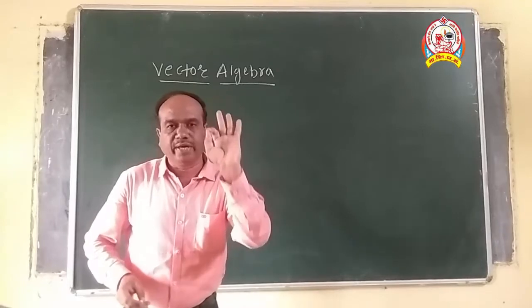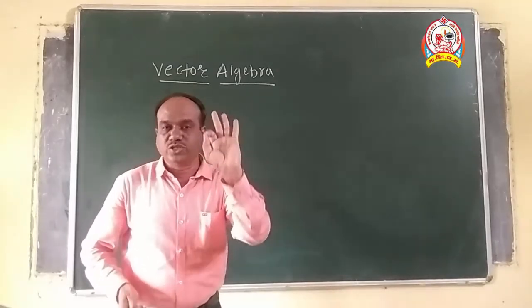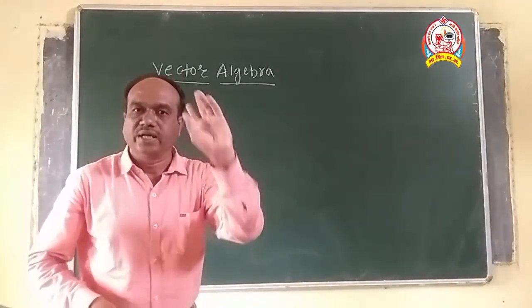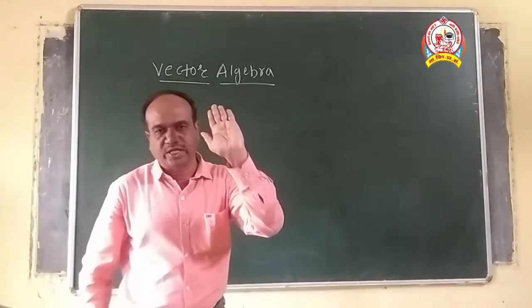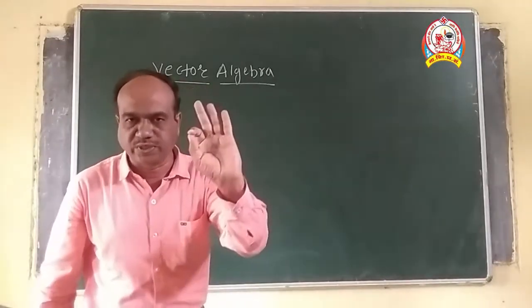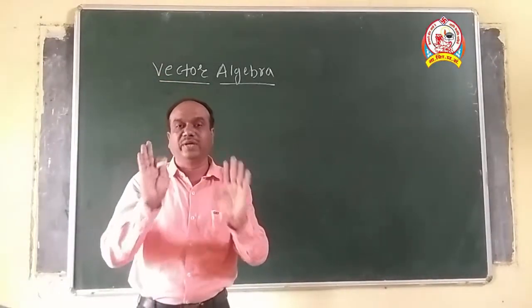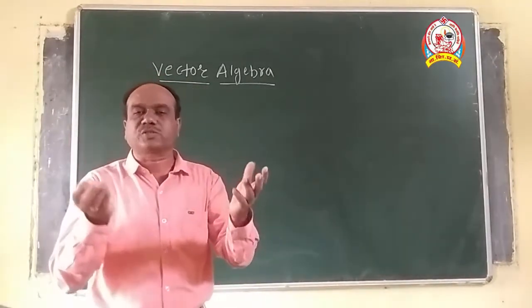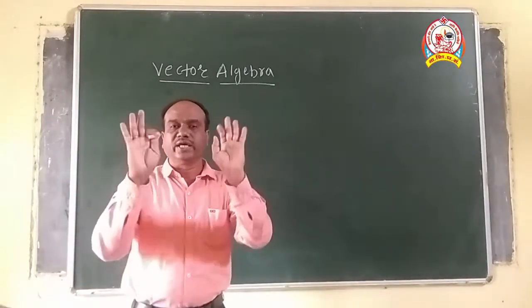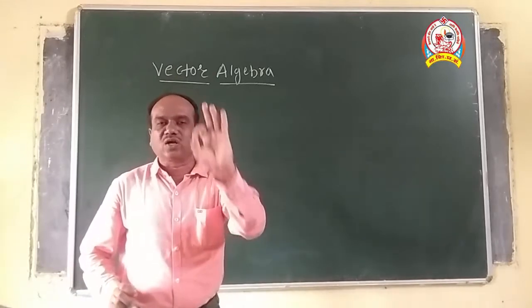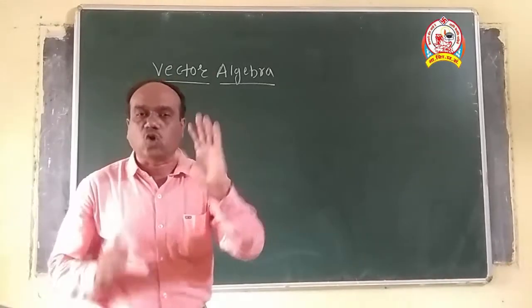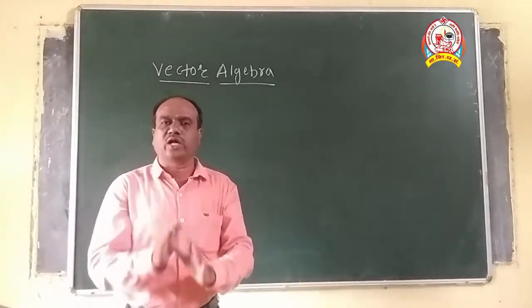We may simply say that the physical quantities are divided in two groups. One, those physical quantities which can be described or explained or understood easily only by the magnitude are called as the scalar quantities, also called as the scalars.